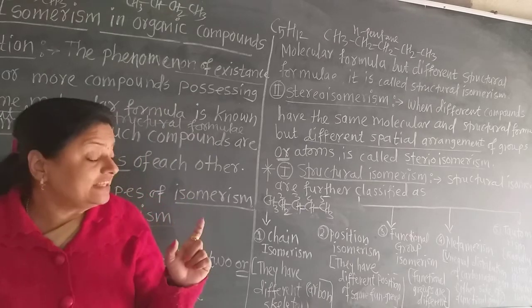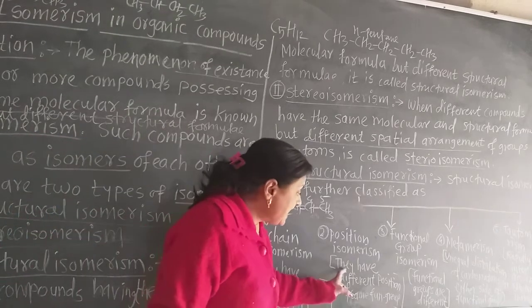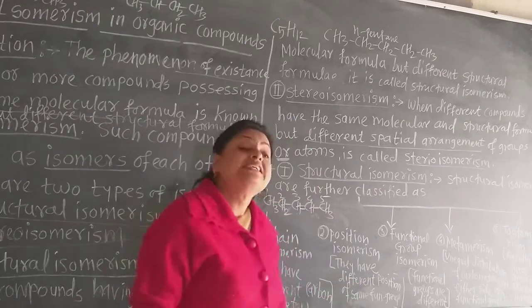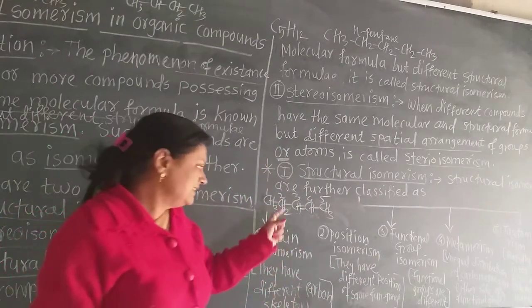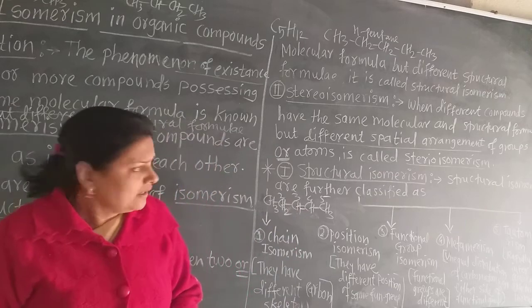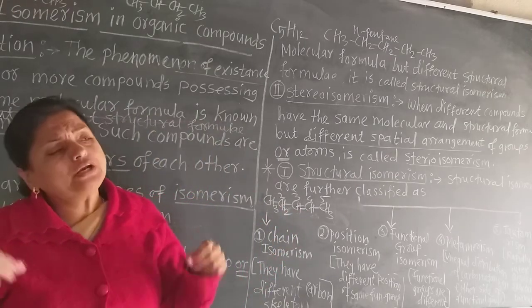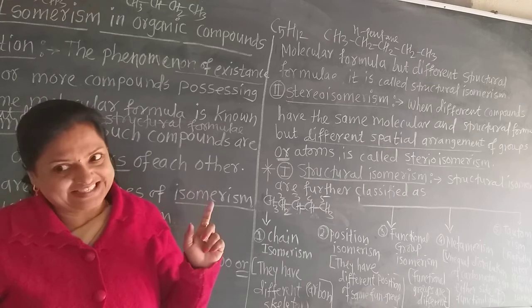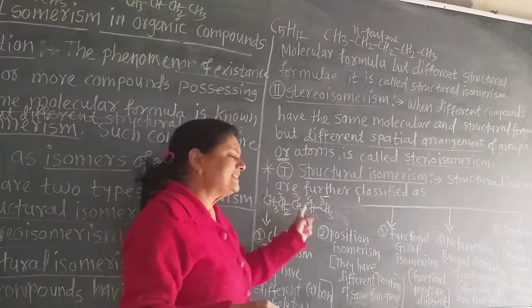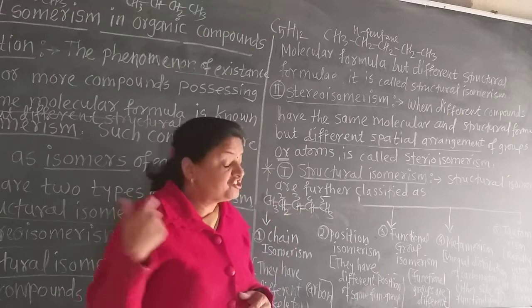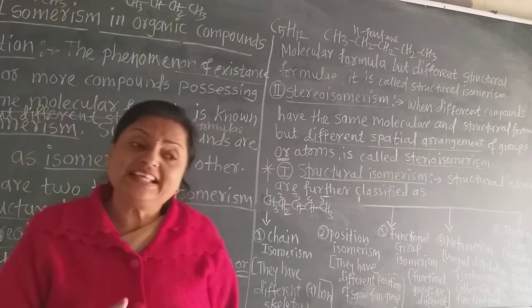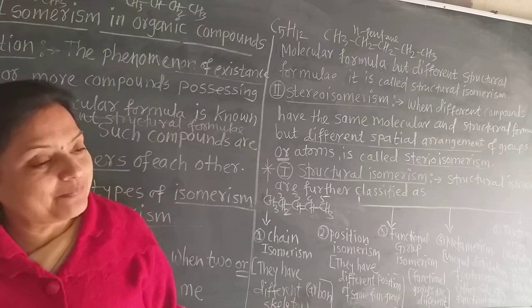So what is there in position isomerism? They have different positions of the same functional group. Here the double bond is the functional group, and in pent-3-ene also there is a double bond. Only the functional group's position changes, but the molecular formula is the same. What is that? C5H10, because in an alkene the hydrogen atoms are double the carbon atoms.